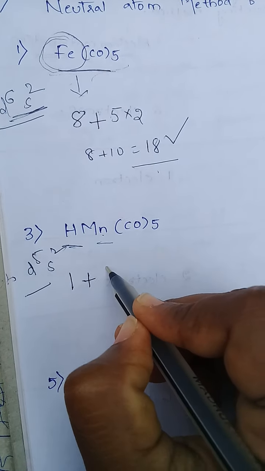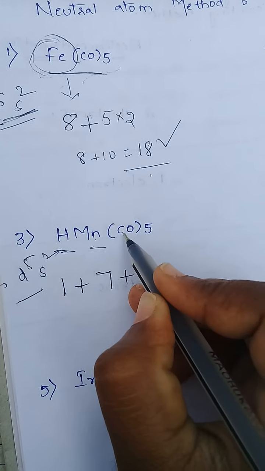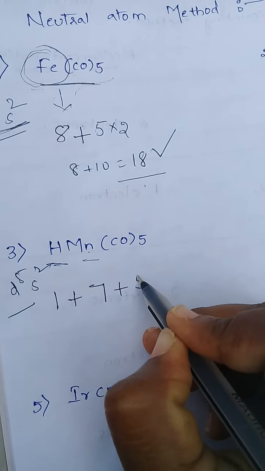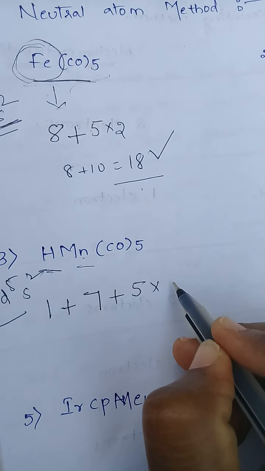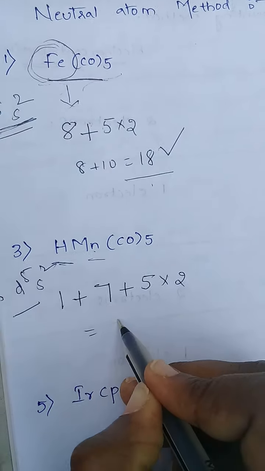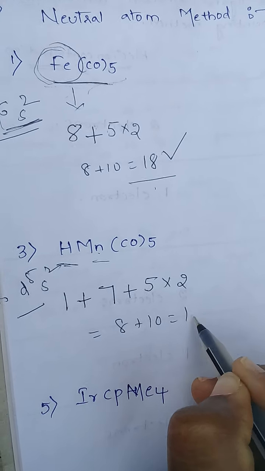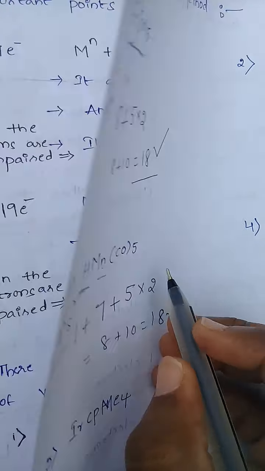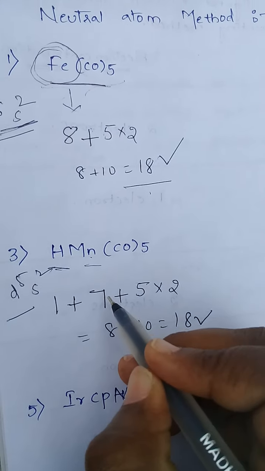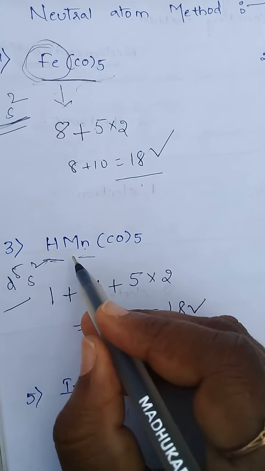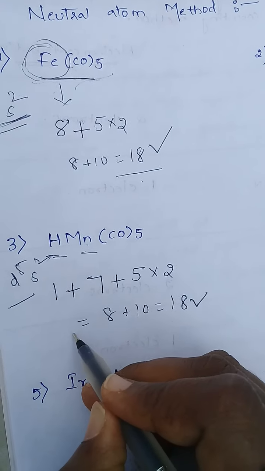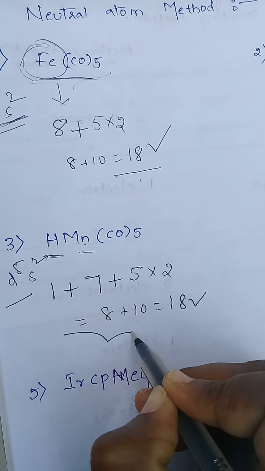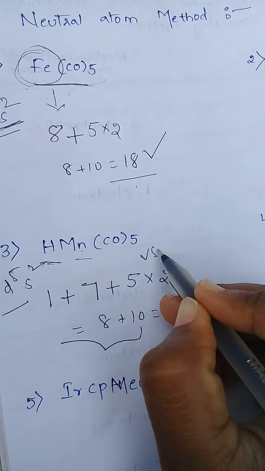So manganese has 7 valence electrons, plus each carbon monoxide donates 2 electrons, so with 5 of them, 5 into 2, total 8 plus 10, 18 valence electrons. This complex has 18 valence electrons, so this complex is stable.